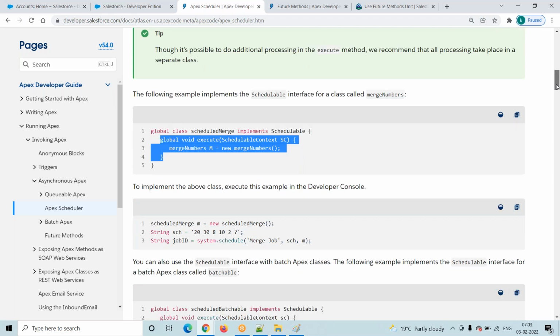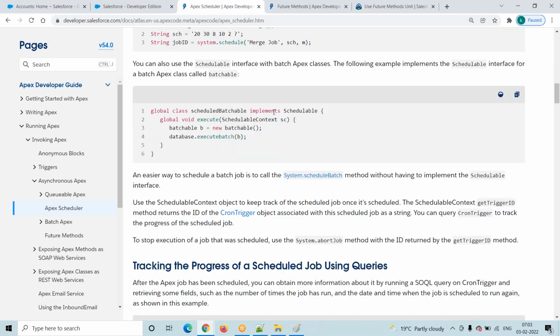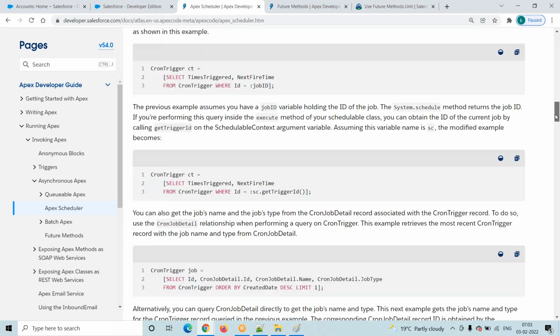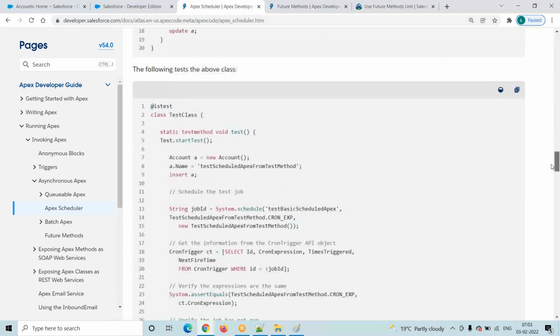Now scroll down here and observe: implements Schedulable, and this is the execute method, and here this is my batch, Database.executeBatch. I will share the exact code.